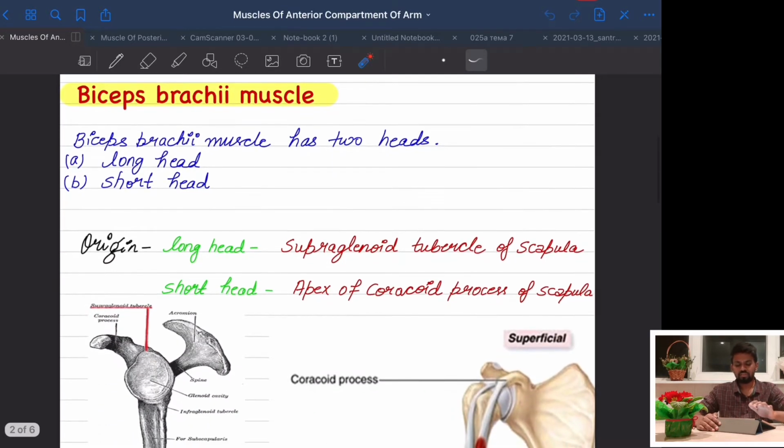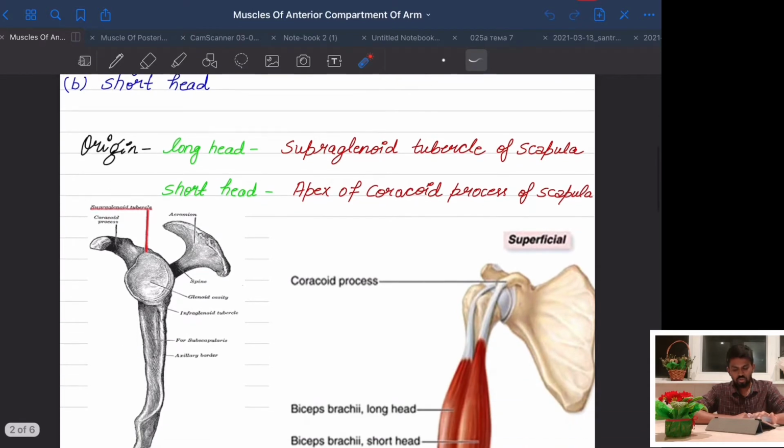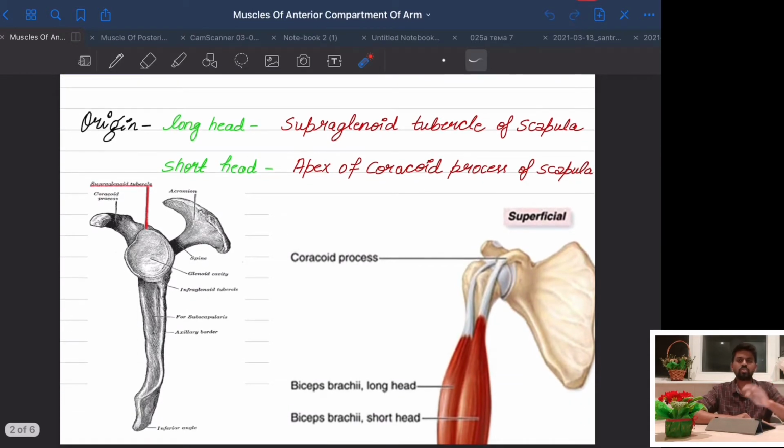Now the biceps brachii muscle. The biceps brachii muscle has two heads, as the name suggests, biceps. Understand the meaning of this muscle: biceps means two heads, and brachii means arm. In Latin, arm is called brachii. That's why the name is biceps brachii, and it has two heads, one long head and one short head. So we will study the origin, insertion according to the long head and short head.